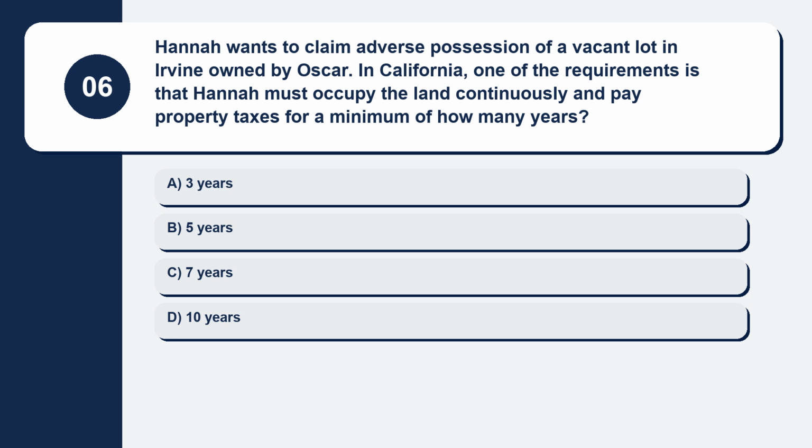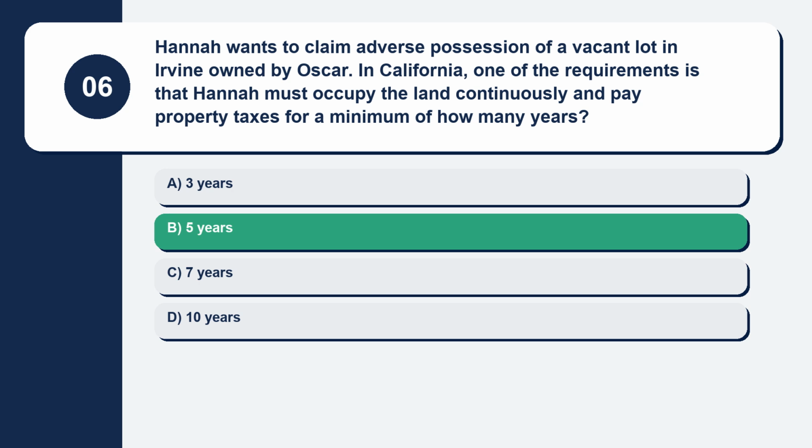Question 6. Hannah wants to claim adverse possession of a vacant lot in Irvine owned by Oscar. In California, one of the requirements is that Hannah must occupy the land continuously and pay property taxes for a minimum of how many years? Here are your options. Option A, 3 years. Option B, 5 years. Option C, 7 years. Option D, 10 years. The correct answer is option B, 5 years.